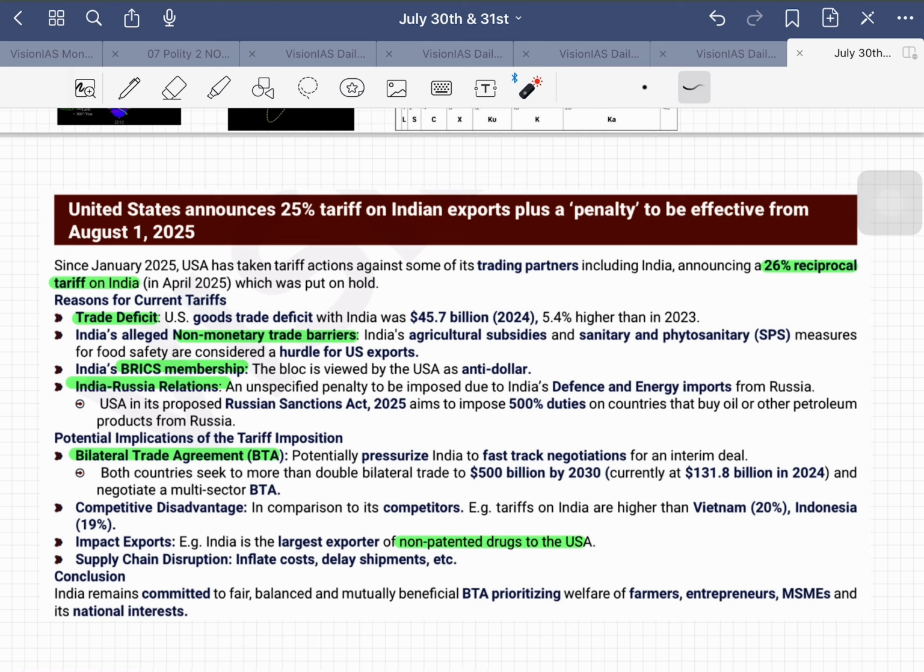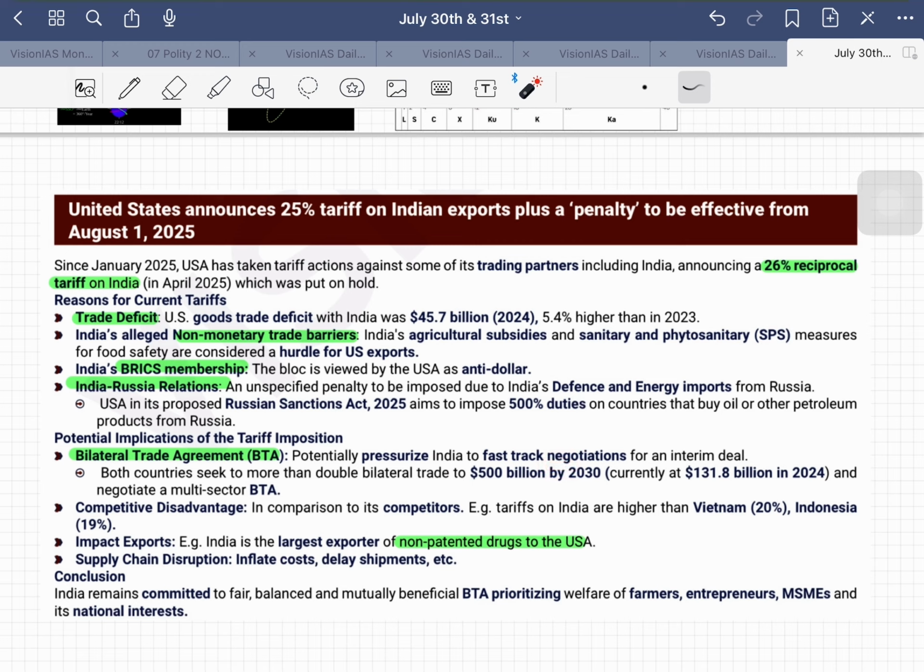And India Russia relations, so USA Russia always like such a cold war will happen, right? But India is buying oil from Russia, so that is not very happy for USA. Its proposed Russia Sanction Act 2025 aims to impose 500% duties on countries that buy oil or other petroleum products. Okay, what are the potential implications of tariff imposition? It will create this bilateral agreement, pressurize India to fast track negotiations.